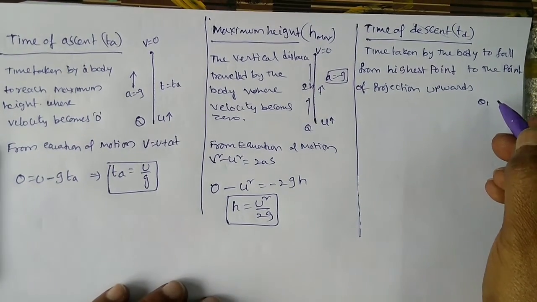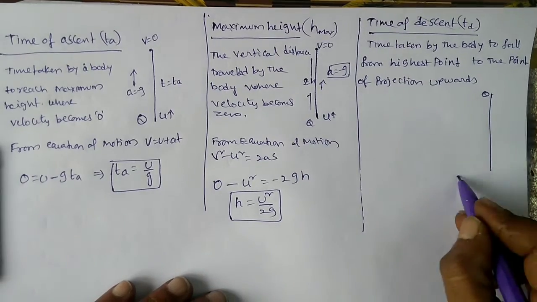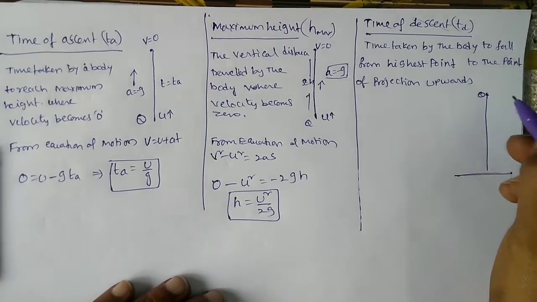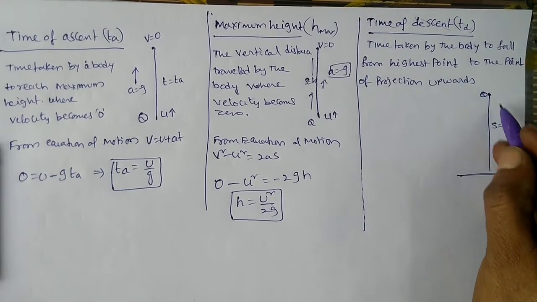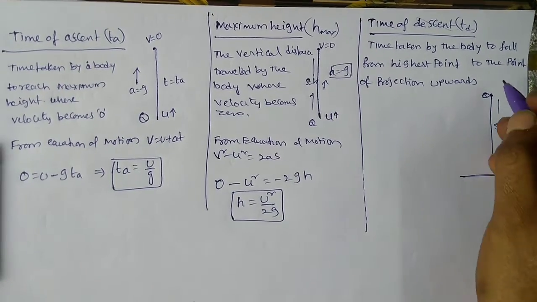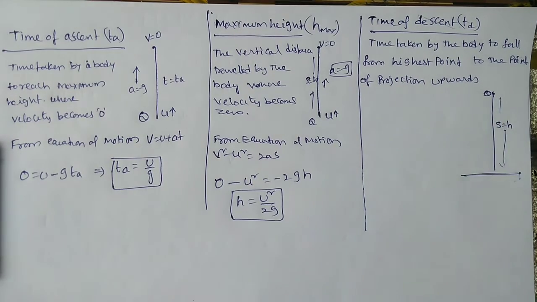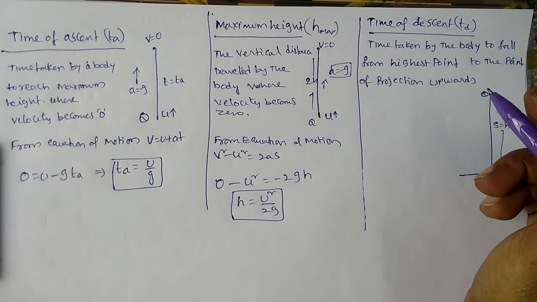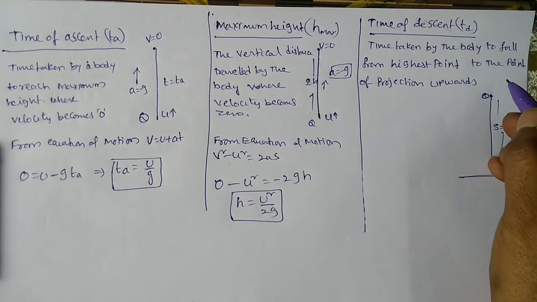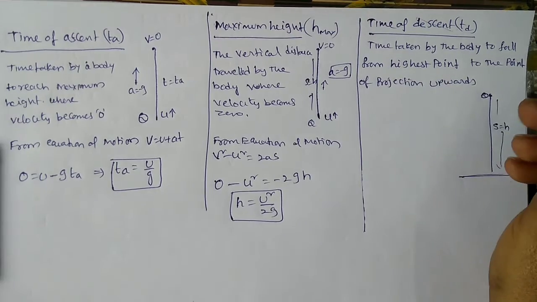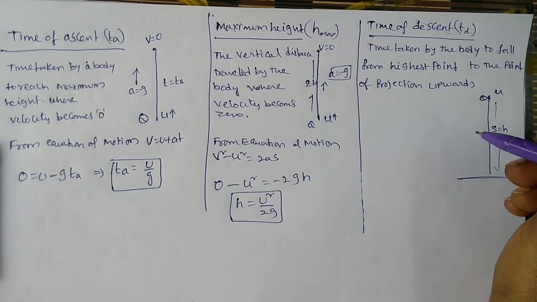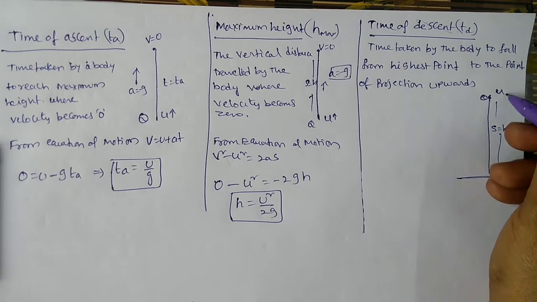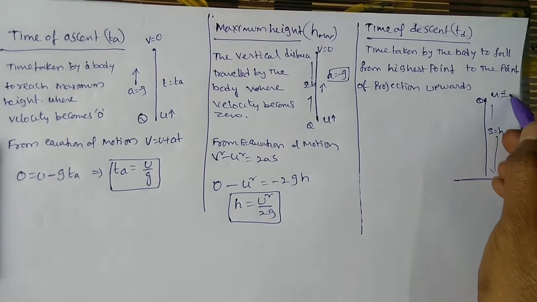That means here is a ball. It is falling freely like this. So s is equal to h. From h height it will be falling. That means we can say that initial velocity u should be 0.